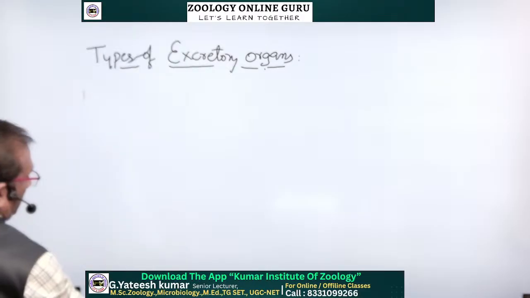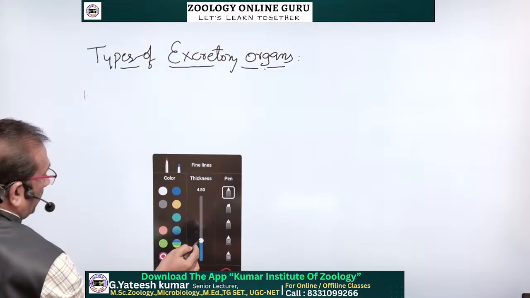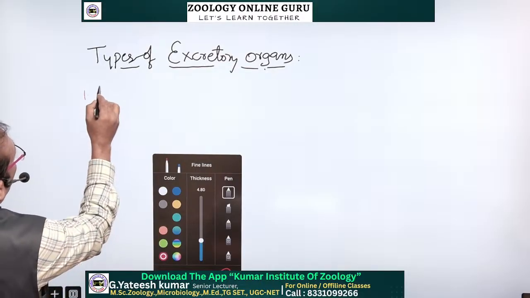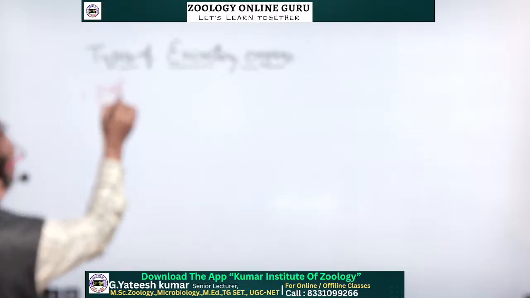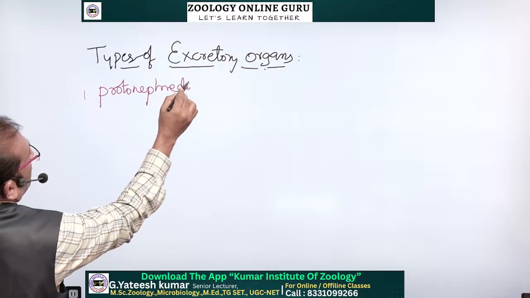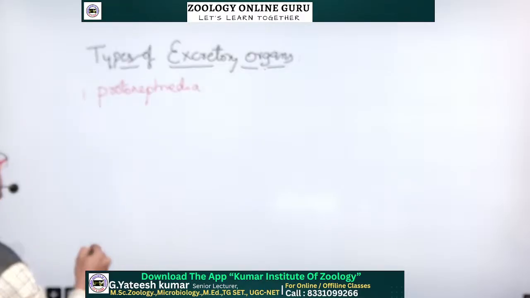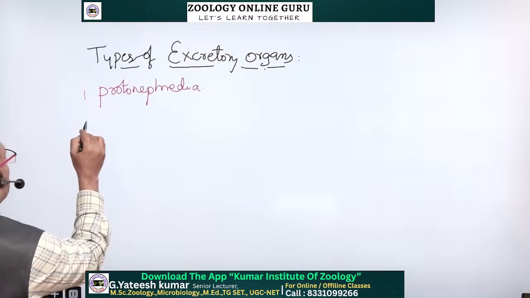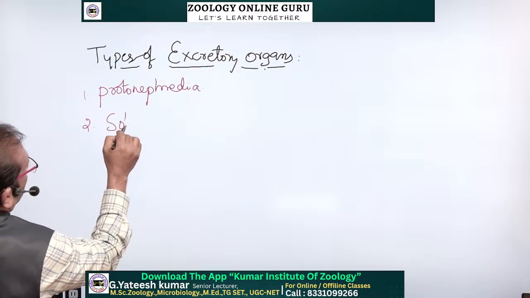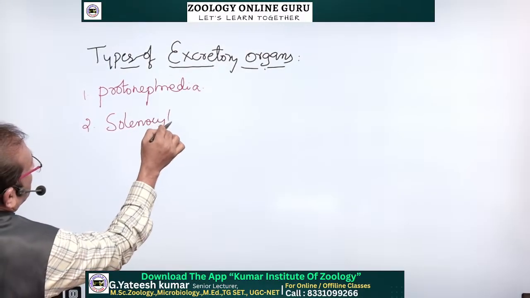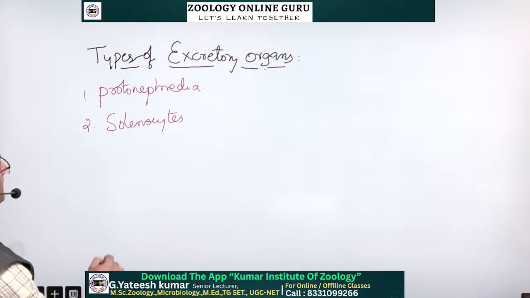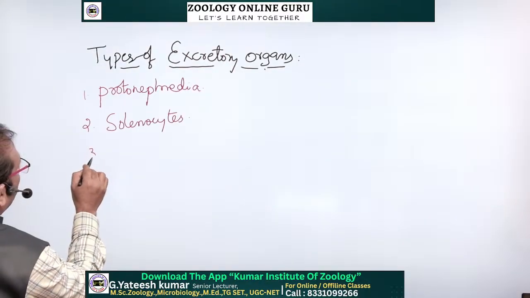In the lower vertebrates or invertebrates, lower animals, we have protonephridia. That is one type. In cephalochordata, lancelets, they have solenocytes. Solenocytes are also a type of cells that excrete waste materials.